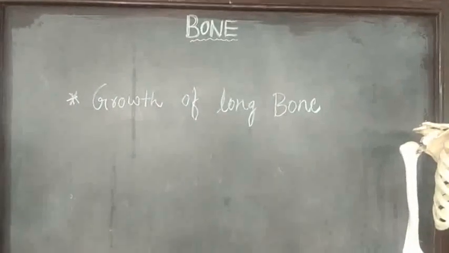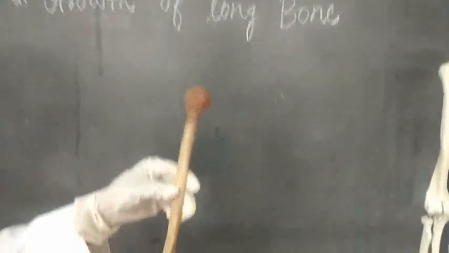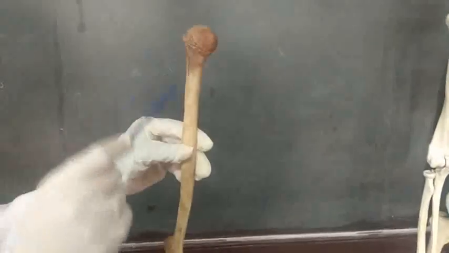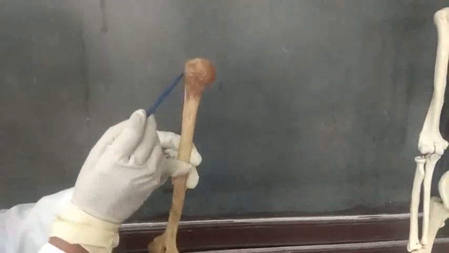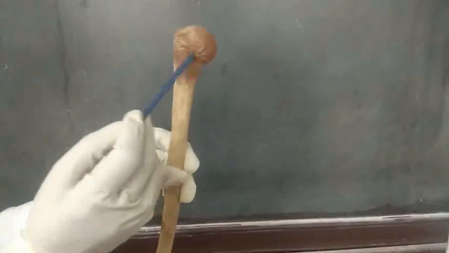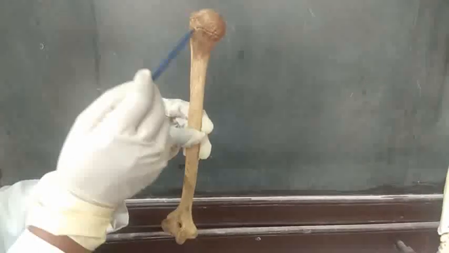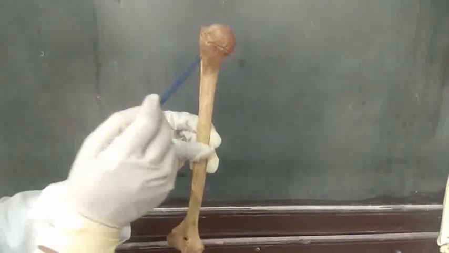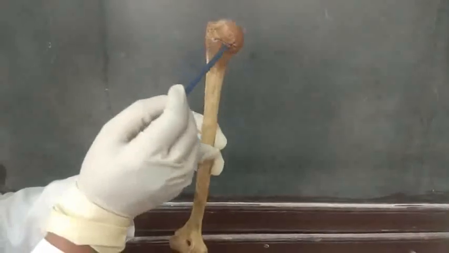Now, growth of long bone. The long bone grows in length by multiplication of cells present in the epiphyseal plate of cartilage. So the lengthwise growth of the bone is increased by the multiplication of cells present in the epiphyseal plate of cartilage.